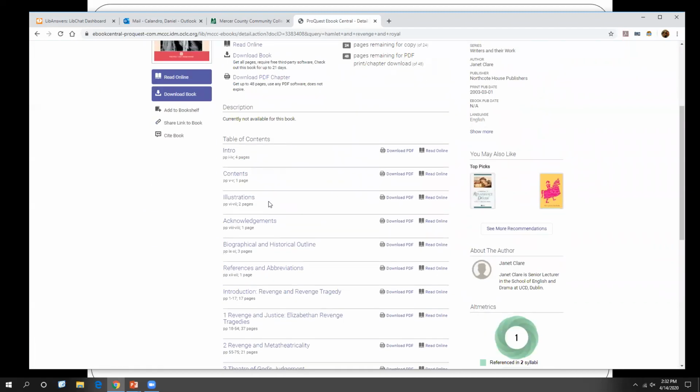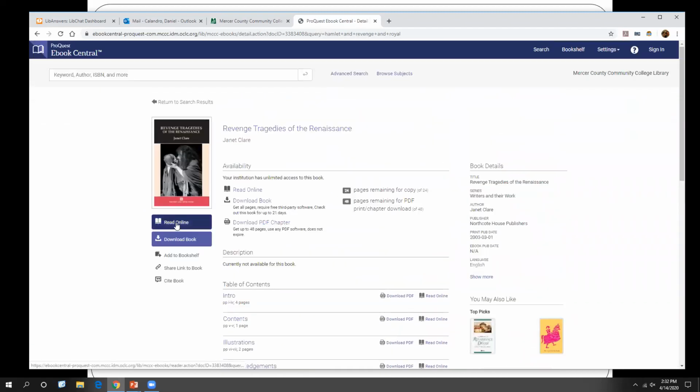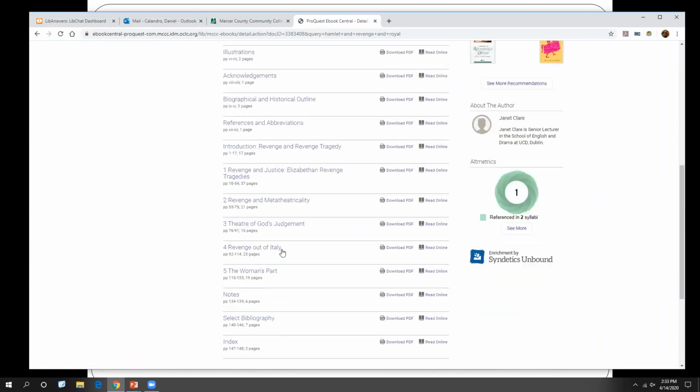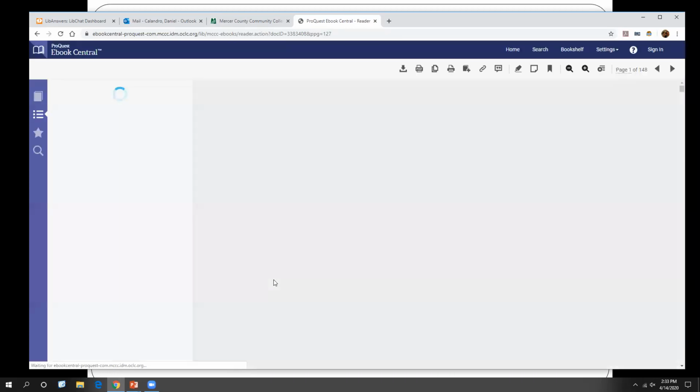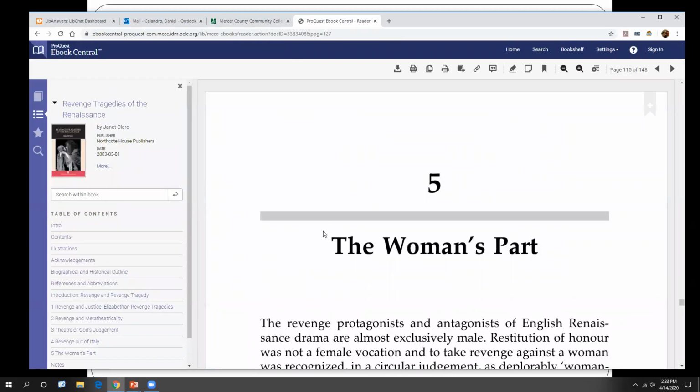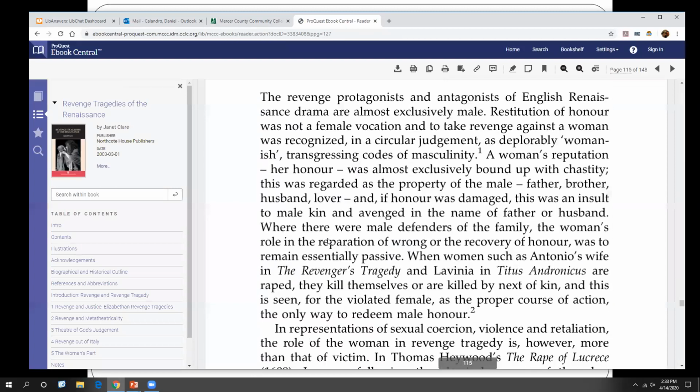Or if we don't see a chapter for us, that's fine. We can click Read Book Online, and that will take us to the cover of the book. So here, let's click on Woman's Part. And it'll take us to that chapter. And we can scroll through and see if there's anything interesting.